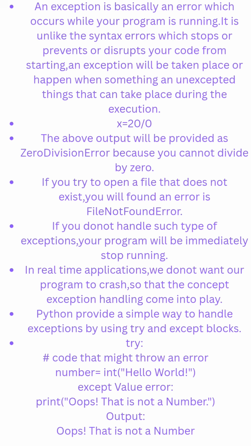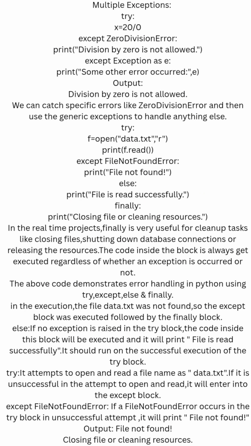Python first executes the code inside the try block. If everything goes fine, it skips the except block. But if an error occurs, instead of crashing, Python jumps into the except block. That is why the program continues to run smoothly. So this is the way you have to understand this simple exception.